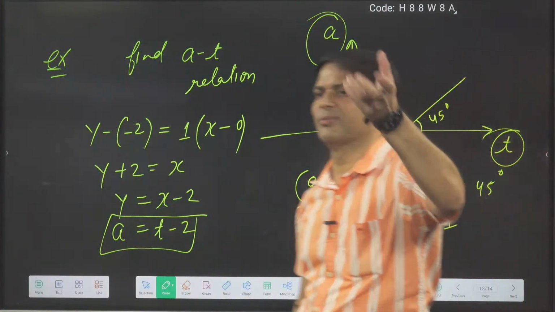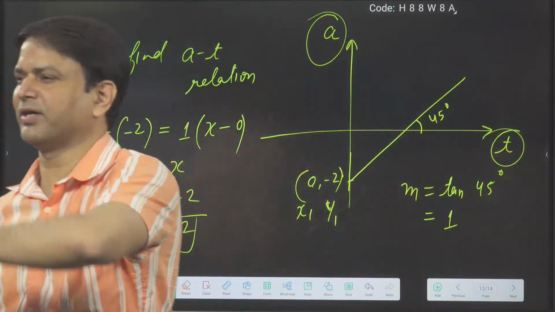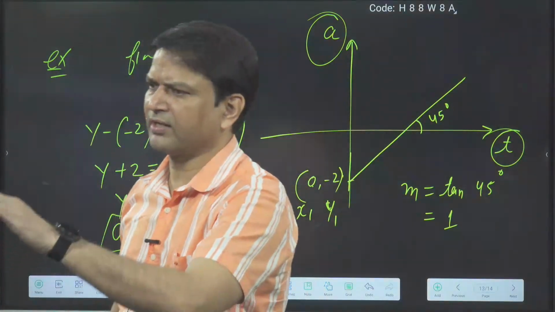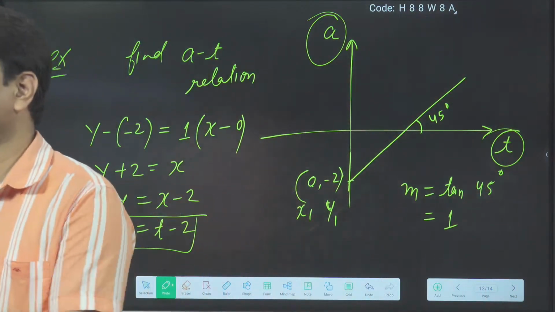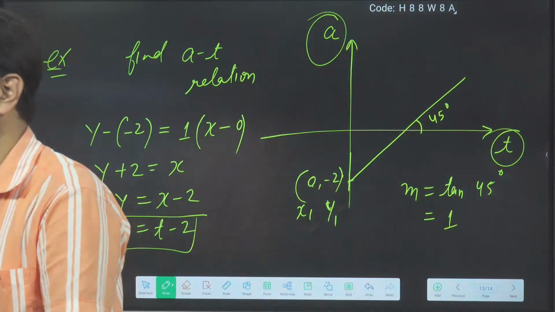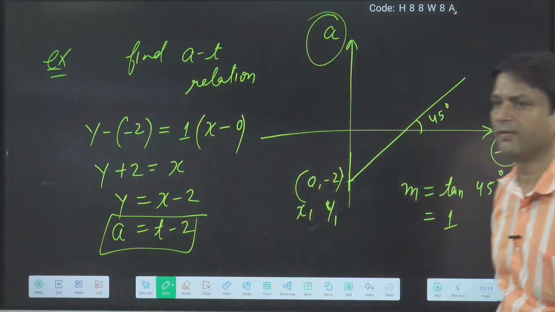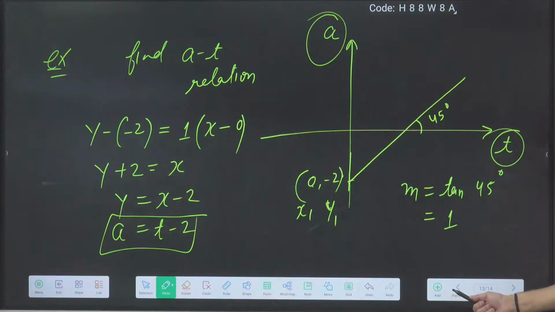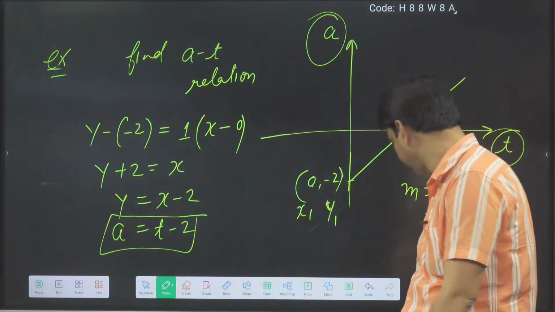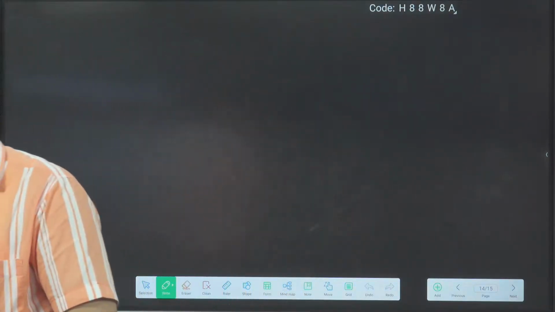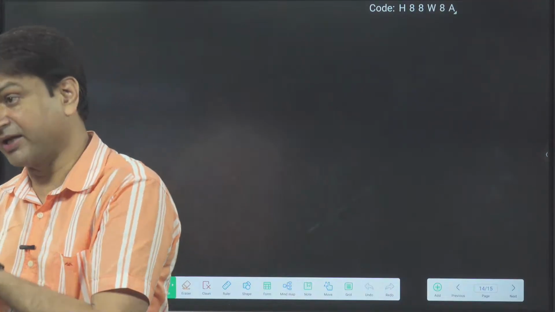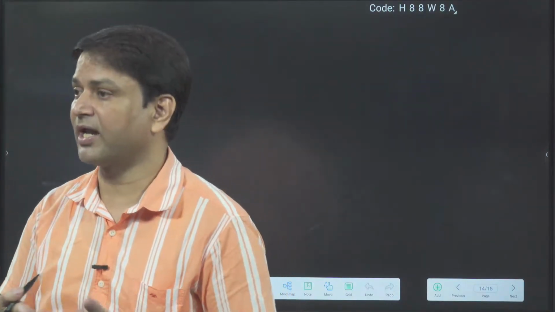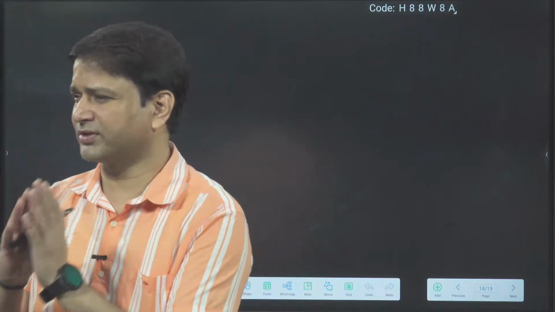Okay, after that, further suppose velocity and all they are asking, with this time what is the velocity, then we can apply the differentiation, and later we will learn in physics. But if I want to write the acceleration and time relation from the graph, then by the equation of a straight line, I can write. Okay. Completed. So if the equation is given, then we can draw the straight line. If the straight line graph is given, then we can write the equation of a straight line. So everybody got how to plot the equation of a straight line and all?